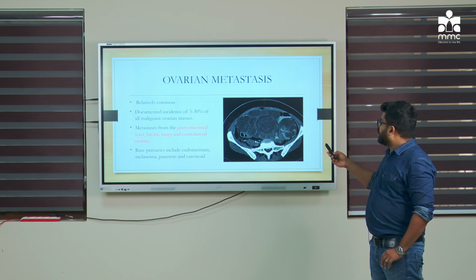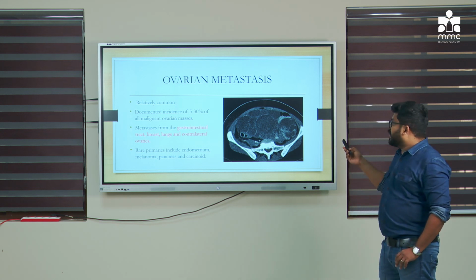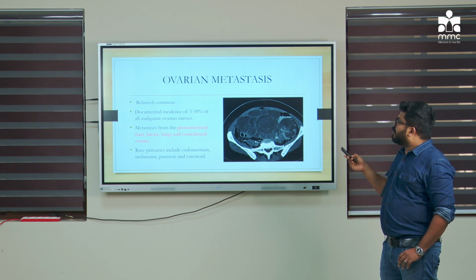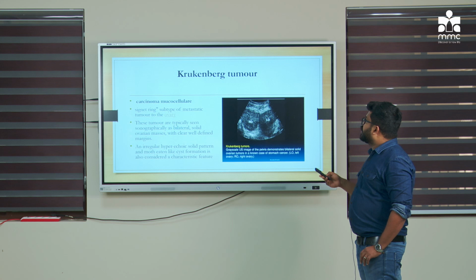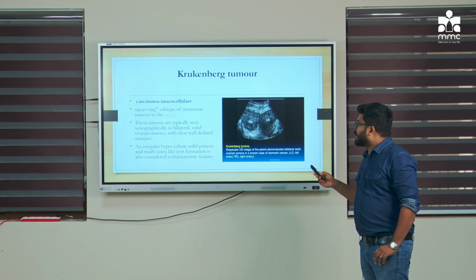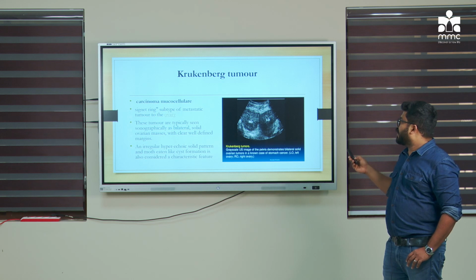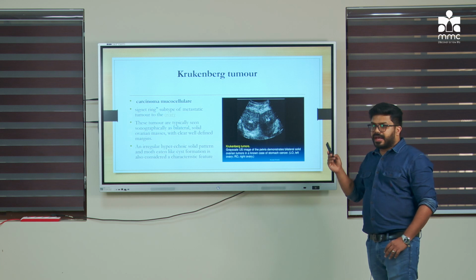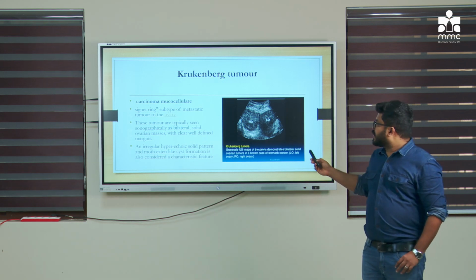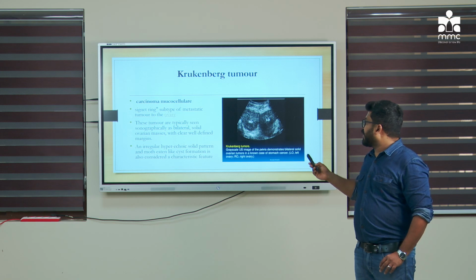Then coming to ovarian metastasis. Ovarian metastasis is relatively common. The primary sites include the gastrointestinal tract, breast, lung or contralateral ovary. Then coming to atypical ovarian metastasis, this is actually the signet ring type of metastatic tumor to the ovary. Usually it will present as a bilateral solid ovarian mass with a clear margin. Sometimes it also presents as a hyperechoic solid mass with microcysts or a trabecular pattern.